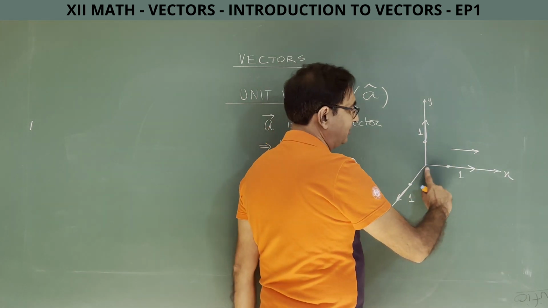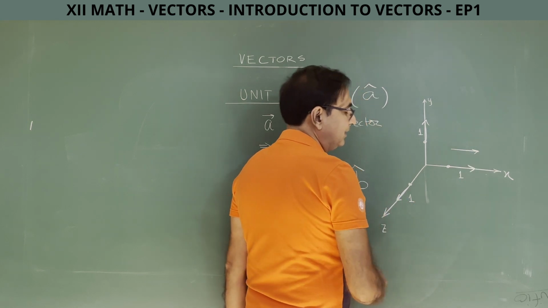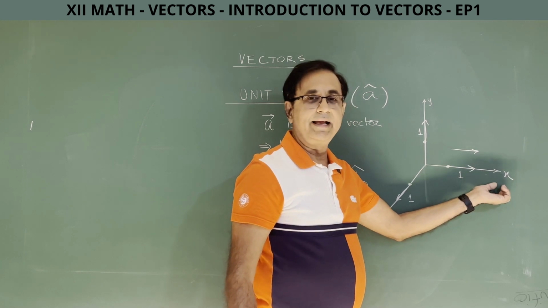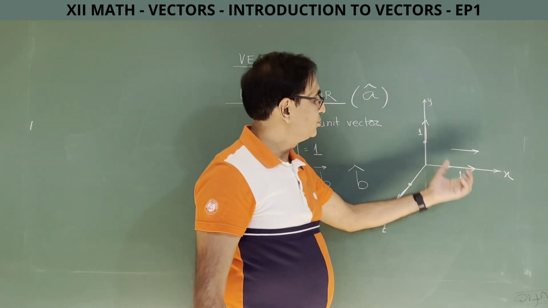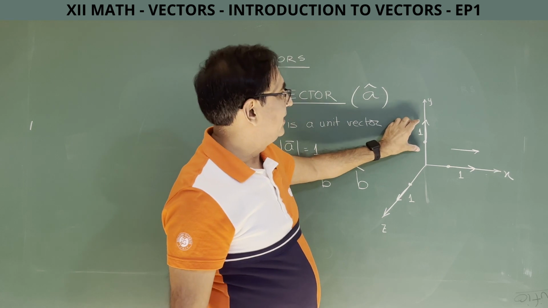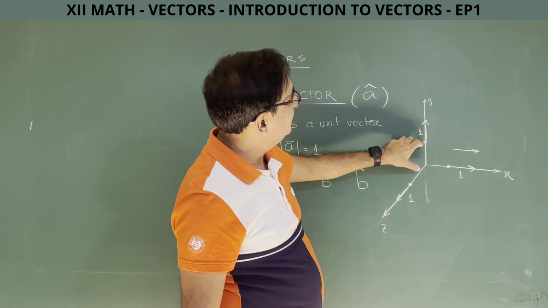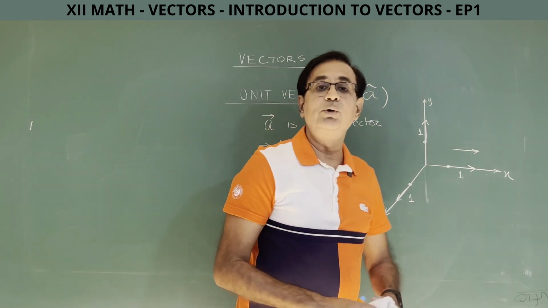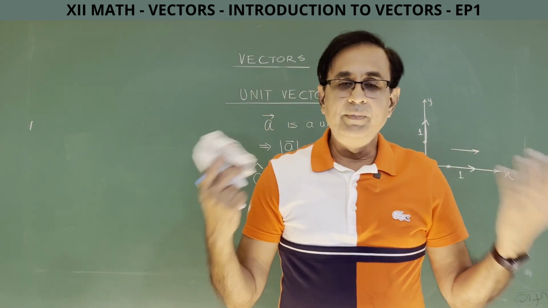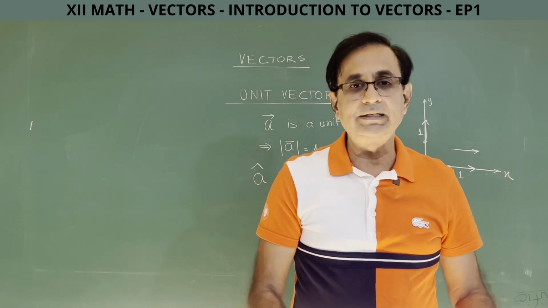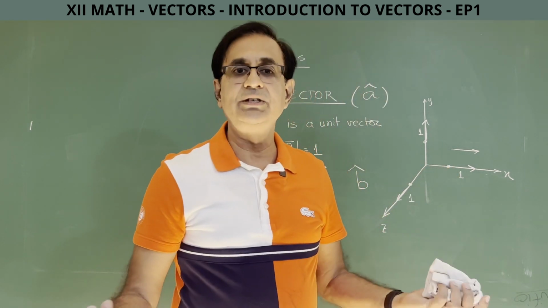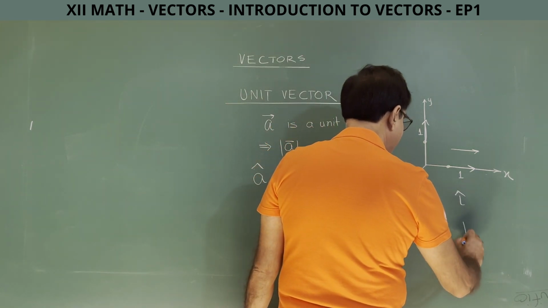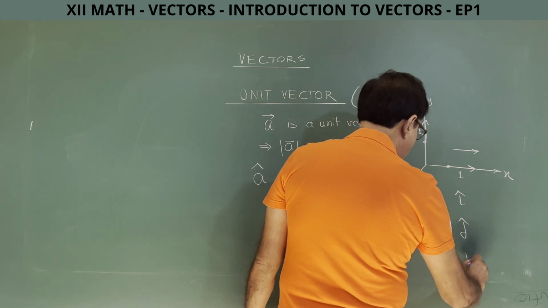Say the x coordinate will be 0, 1, 2, 3, 4 like this. So this unit vector along x axis, pointing in the direction in which the x coordinate is increasing, will be used in each and every numerical. This is the unit vector along y axis pointing in the direction in which the y coordinate is increasing, and so is this along z axis. Since they will be used maybe more than 400 times throughout the chapter of vectors, obviously we shall give them special symbols. So we give a special symbol: i cap, j cap and small k cap.